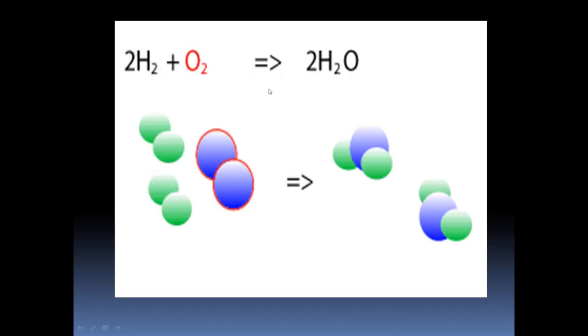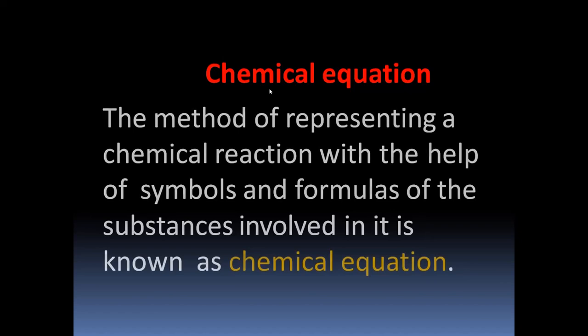So this type of understanding and writing a chemical reaction with the help of symbols is termed as chemical equation. The method of representing a chemical reaction with the help of symbols and formulas of the substance involved in it is known as chemical equation.